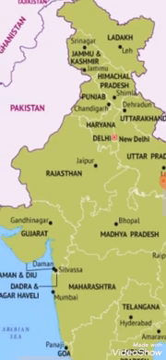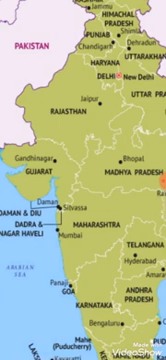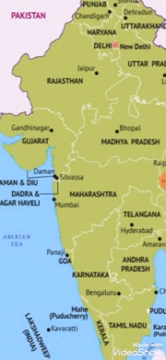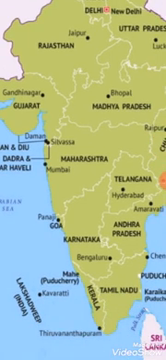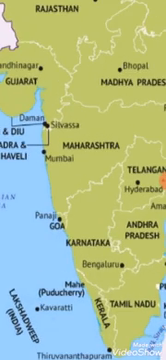and coming down on the western side, Rajasthan. The largest state of India, its capital is Jaipur. And next is Gujarat. Its capital is Gandhinagar. Basically Gujarat shares a boundary with Pakistan. And next is Maharashtra. Its capital is Mumbai. Next, the smallest state of India is Goa. Its capital is Panji, located here.